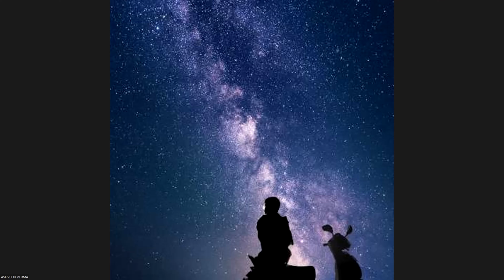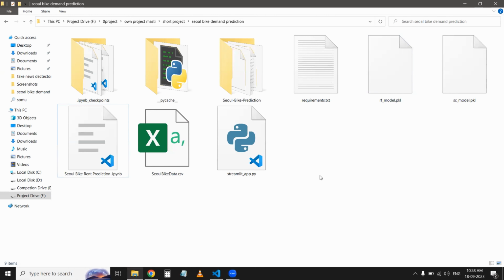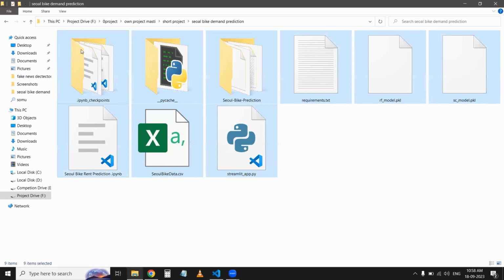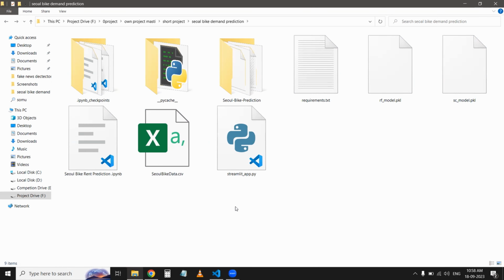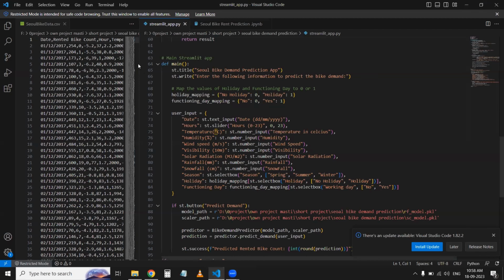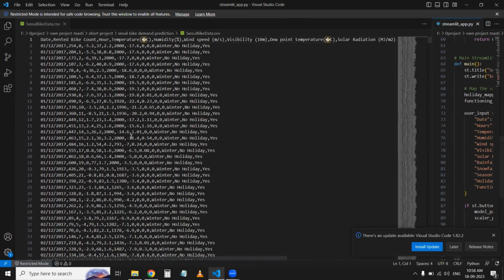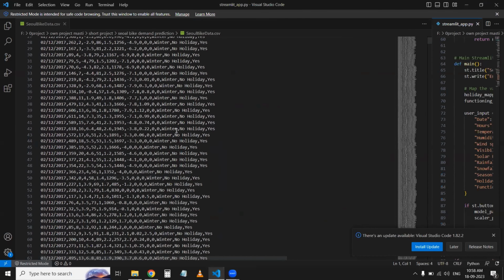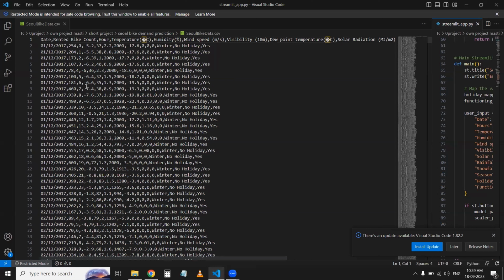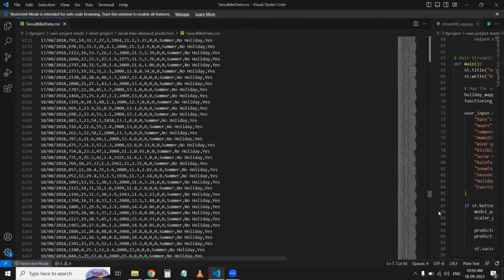Let me share my screen so that you can see my project. This is the source code, all the code which I have made. Quickly, I will show you my app. Let me show you the raw data first. This is the raw data. It looks like comma separated values and it's approximately 9,000 rows of data.